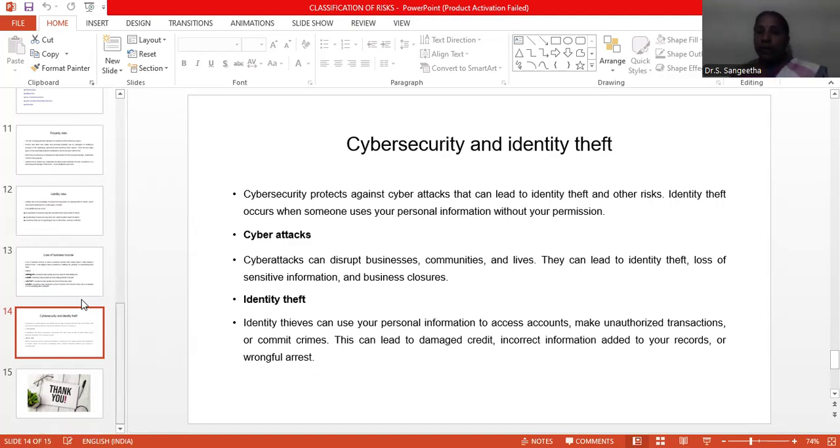Now, I would like to conclude. There are different major types of classification of risk. We have seen speculative risk and pure risk, diversifiable and undiversifiable risk, then entity risk as well as systemic risk.